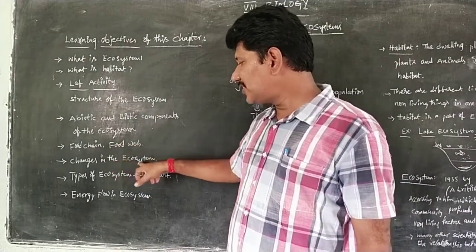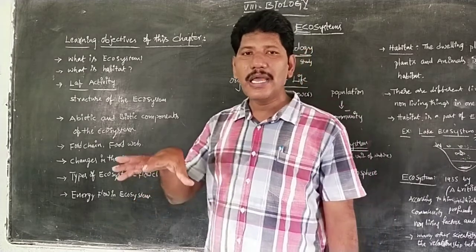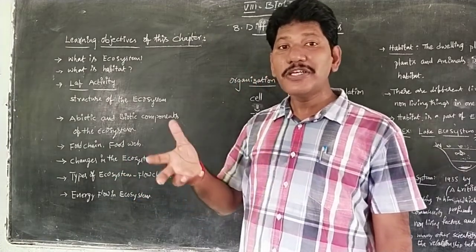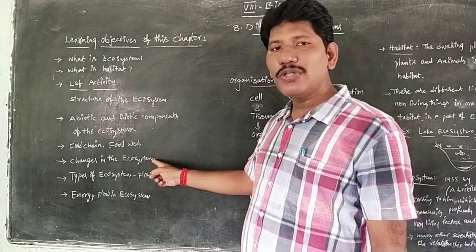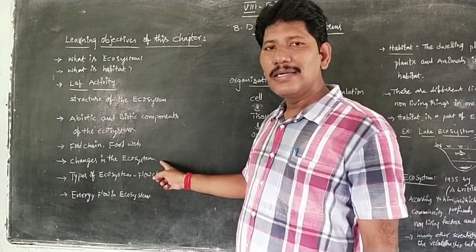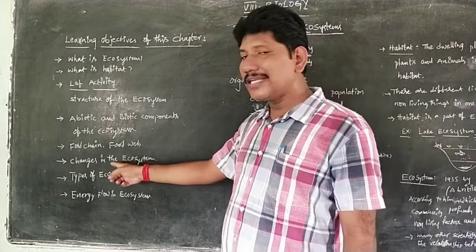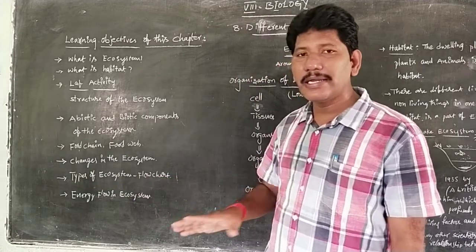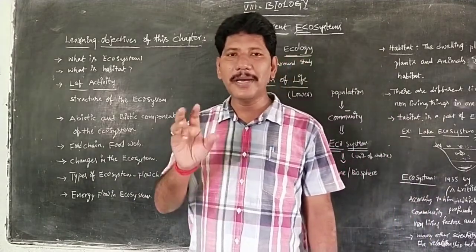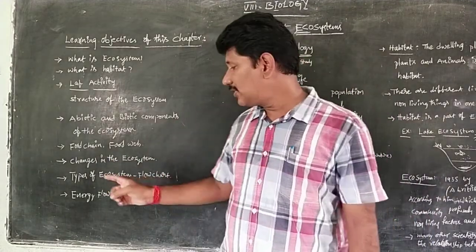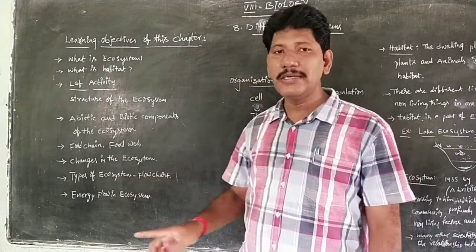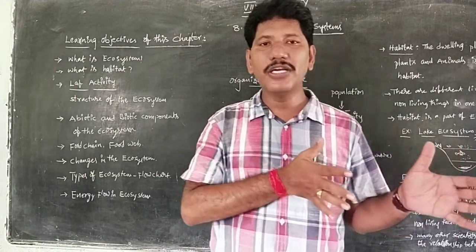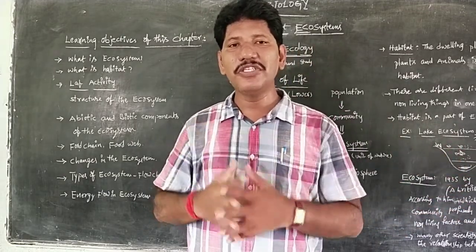Next, changes in the ecosystem. The natural ecosystem or artificial ecosystem can be impacted or influenced by man. So how human beings can cause destruction of a natural ecosystem. Next, the types of ecosystem flowchart. Until the lesson ends, we have to understand a mind map or a flowchart based on the types of ecosystem. The types of ecosystem are mainly two kinds: one is a natural ecosystem, the second one is an artificial ecosystem.